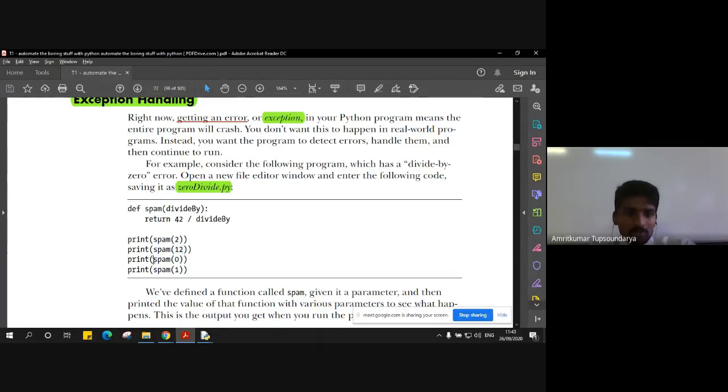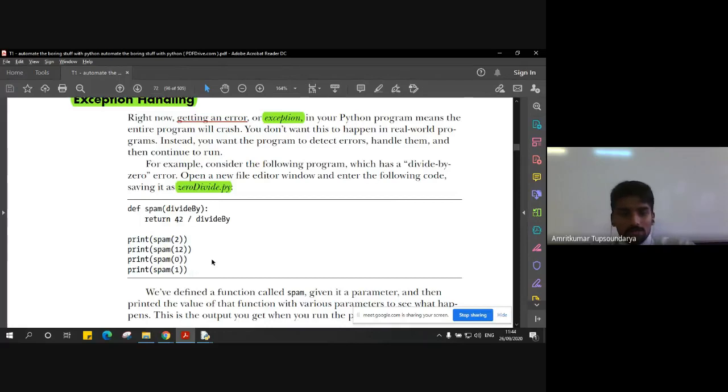But when we call this statement spam 0, now there's an exception. We are trying to divide something by 0, which is not allowed in mathematics. It's undefined, or you can say it's infinity. So when we give the value 0 to the variable divided by, and it encounters the expression 42 divided by 0, it will give us an error, and it will terminate the program without executing this spam 1.